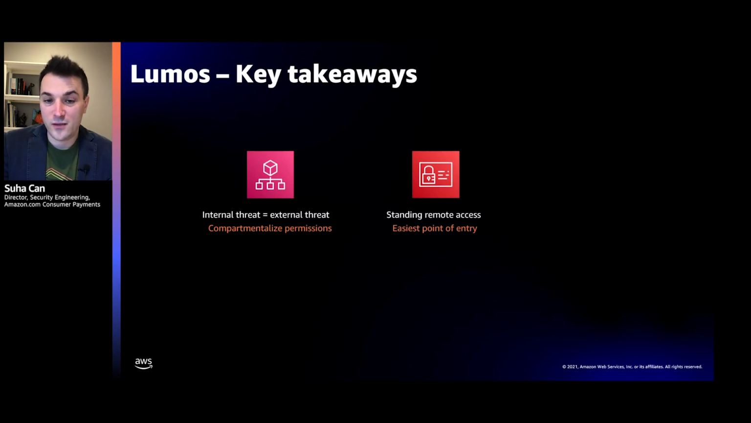Remote access is the easiest point of entry into your system. If you have it, you might as well get rid of it. Of course, do it safely. A good path from having a lot of remote access to no remote access is to start introducing multi-person approval and a break glass procedure, which we have also done early on in Lumos, whereby multiple humans from multiple teams have to approve the enablement of a special role that's disabled by default, that can then be assumed under a break glass procedure to perform a sensitive task, and then the role is disabled again.